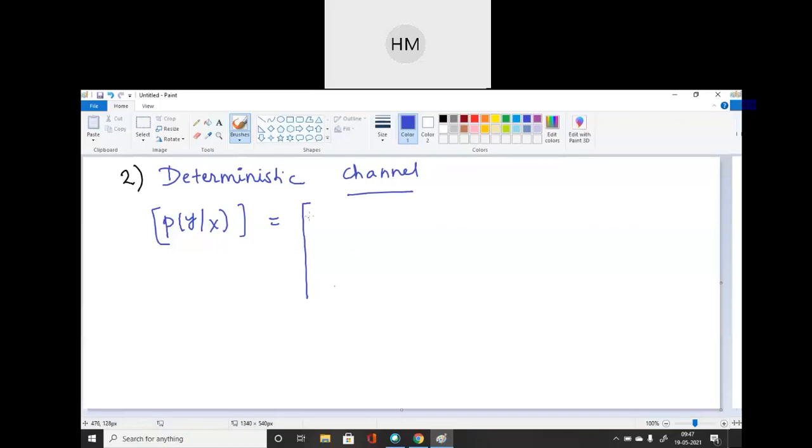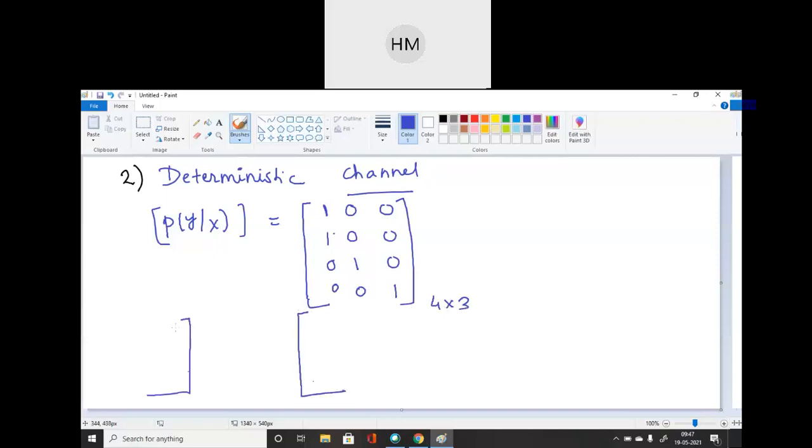Okay, students. So how will I write this channel? I can design any channel with 3 cross 5, 3 cross 2, 2 cross 2, any channel I can design. And what? Each row should have only one non-zero element. So now we have to focus on the row matrix. So I can write like this. Each row should have one element. Okay? This is your 4 cross 3 matrix. Now you have to draw its channel diagram.